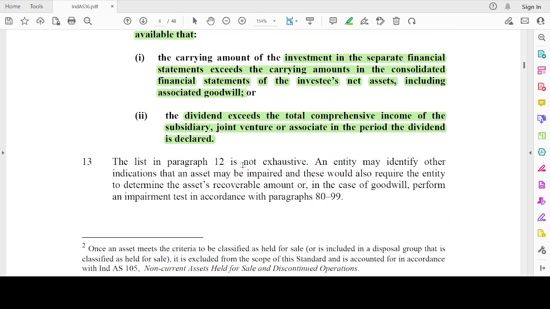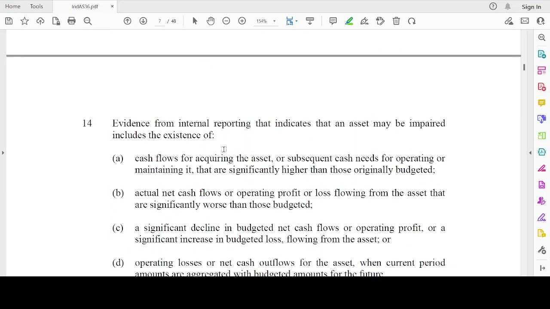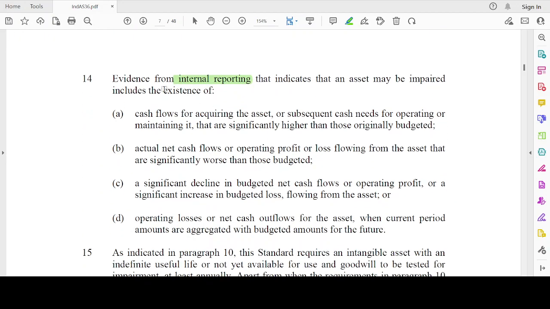The list is not exhaustive. An entity may identify other indications that an asset may be impaired, and these would also require the entity to determine the asset's recoverable amount and, in the case of goodwill, perform an impairment test in accordance with the paragraphs. Now, evidence from internal reporting that indicates the asset may be impaired includes the existence of what are the cases, evidences could be there.